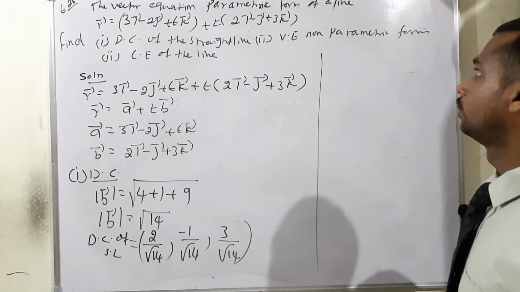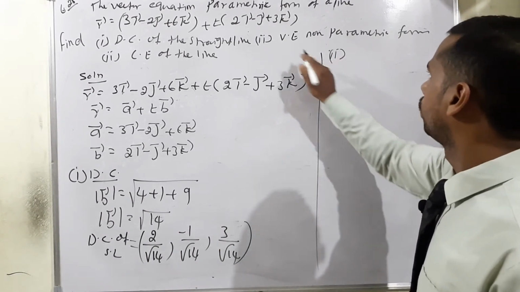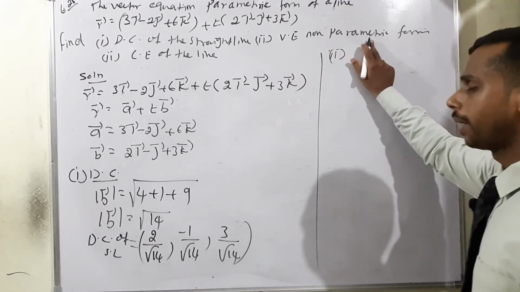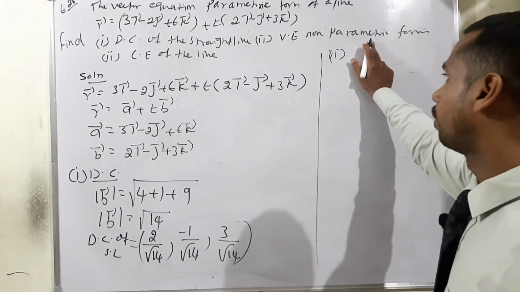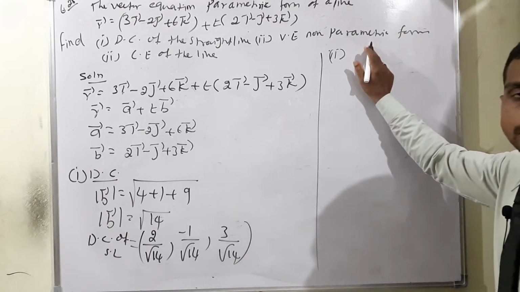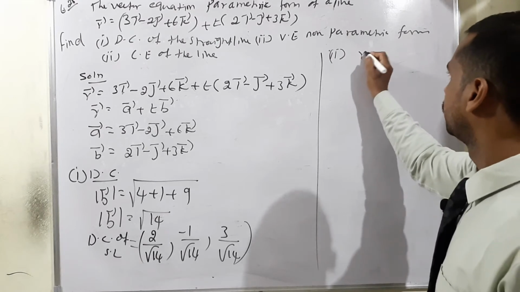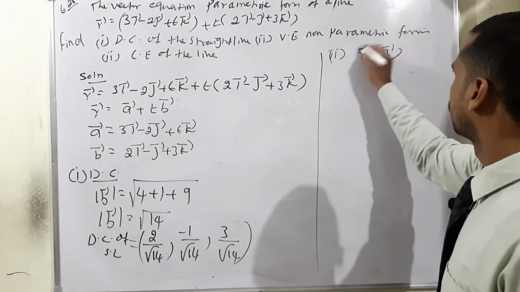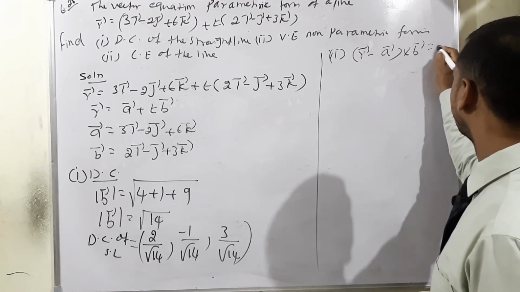The next one, second one, is the vector equation in non-parametric form. Already we know the formula. Non-parametric form means r vector minus a vector cross b vector is equal to 0.